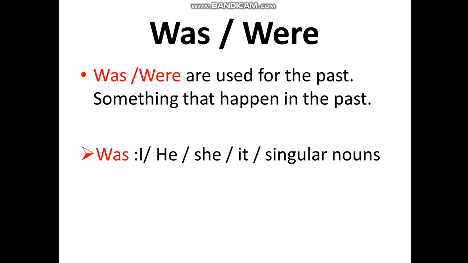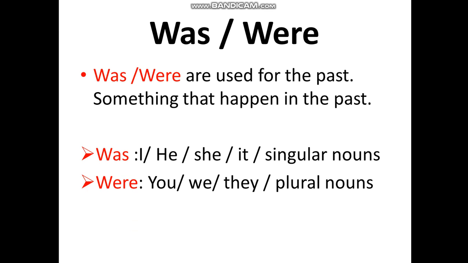How about were? We use were with you, we, they, and plural nouns. Plural nouns means the noun has more than one, 2, 3, or 4.